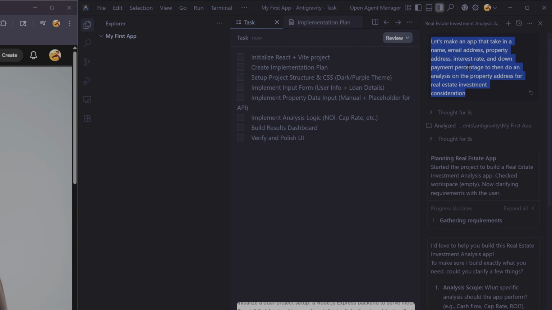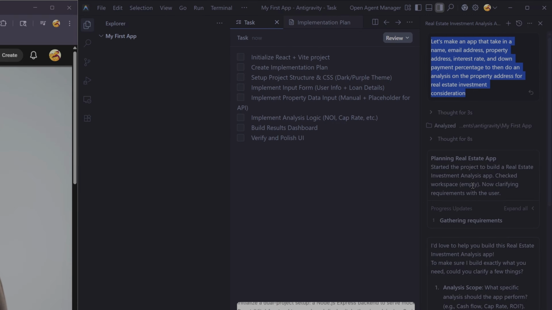So the first thing I'm doing is this idea that I have of an automated real estate investment analysis agent. I'll start out by saying, hey, let's make an app that takes in a name, email address, property address, interest rate, and down payment percentage to then do an analysis on the property address for real estate investment consideration. And then it quickly starts to plan, right? It creates the project and starts building the real estate investment analysis app.